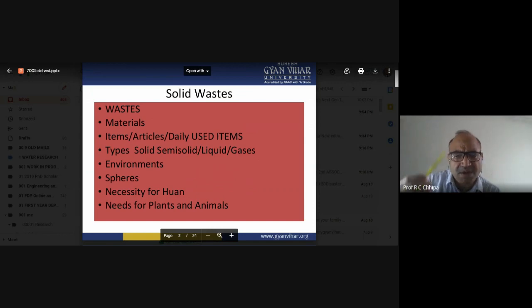Similarly, there are a number of items and articles available. If we cannot use any furniture, it will be thrown. For example, we have mattresses, which are polymer, polyurethane foam mattresses. When they are not used by us on the bed, they are thrown. So that is solid waste.